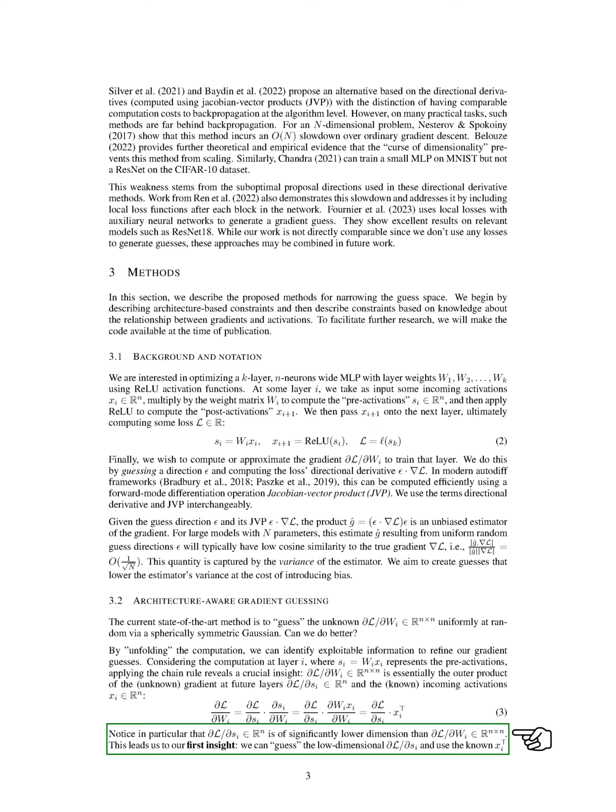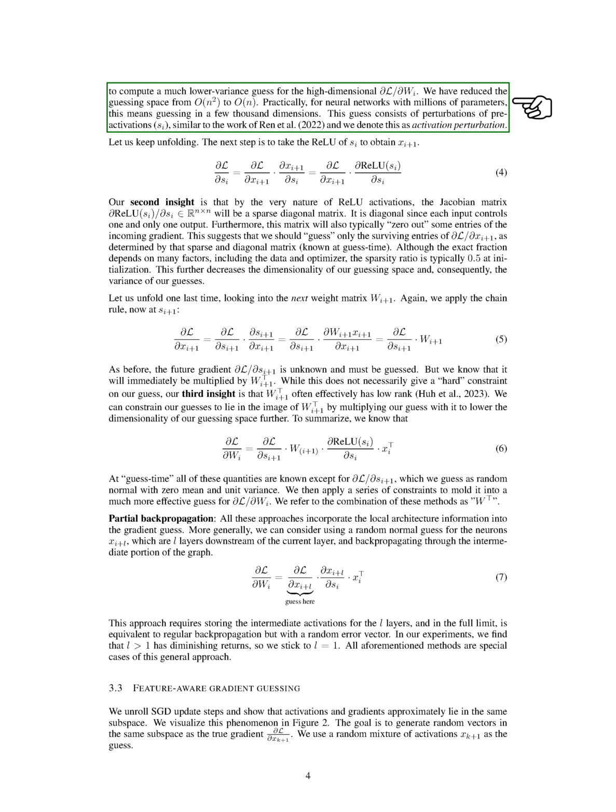This leads us to our first insight. We can guess the low-dimensional ∂L/∂S_i and use the known X_i to compute a much lower variance guess for the high-dimensional ∂L/∂W_i. We have reduced the guessing space from O(n squared) to O(n). Practically, for neural networks with millions of parameters, this means guessing in a few thousand dimensions. This guess consists of perturbations of pre-activations, S_i, similar to prior work, and we denote this as activation perturbation.